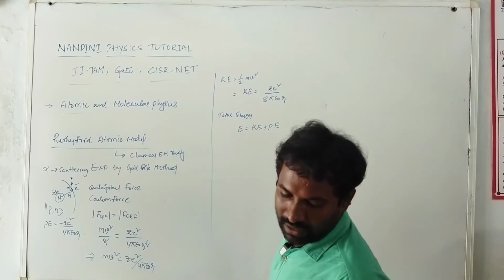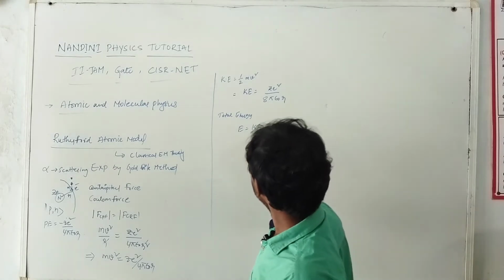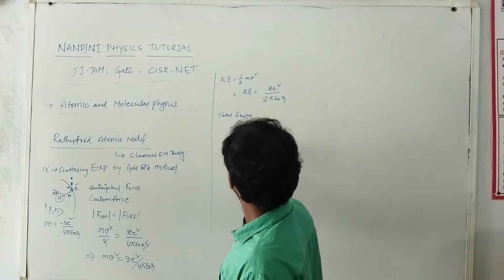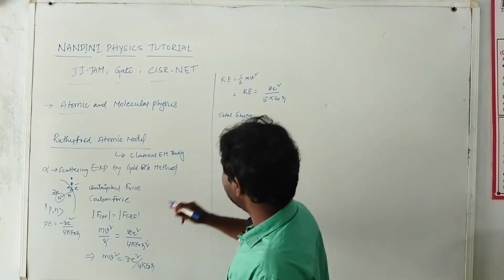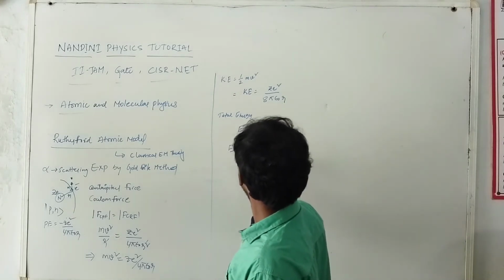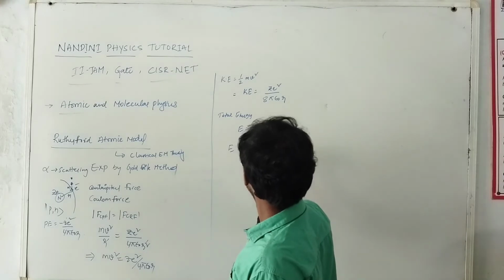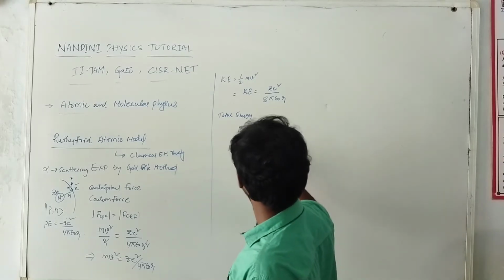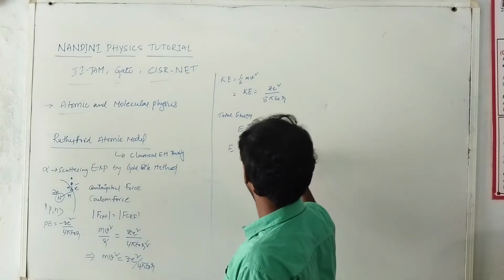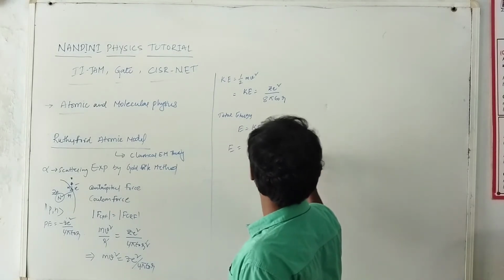So here I got the total energy of this atom. E is equal to, what is the kinetic energy? Kinetic energy is Ze square by 8 pi epsilon naught r, plus the potential energy, which is minus, because potential energy is negative, minus Ze square by 4 pi epsilon naught r.